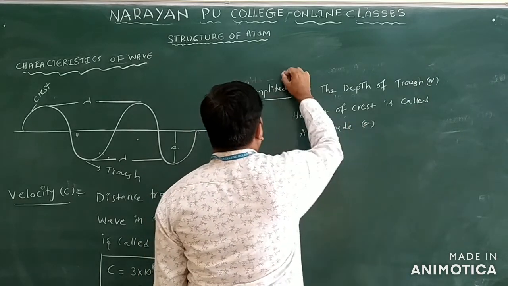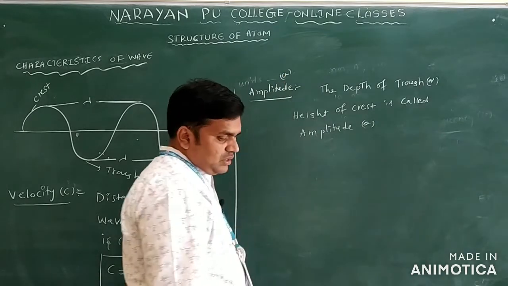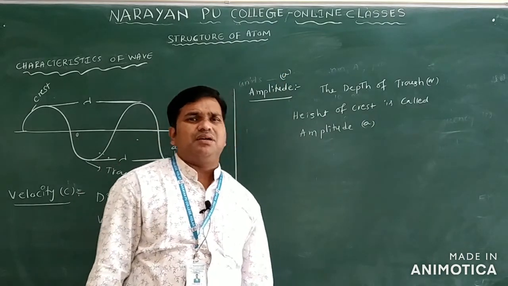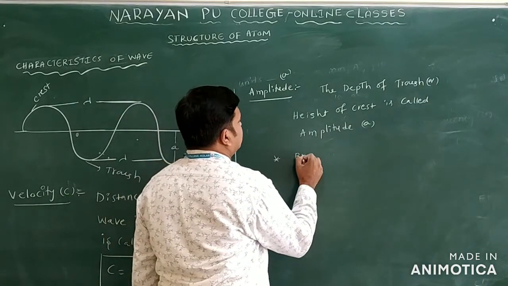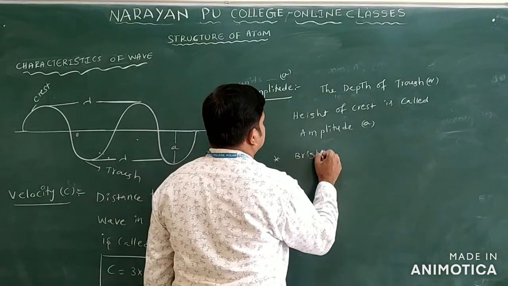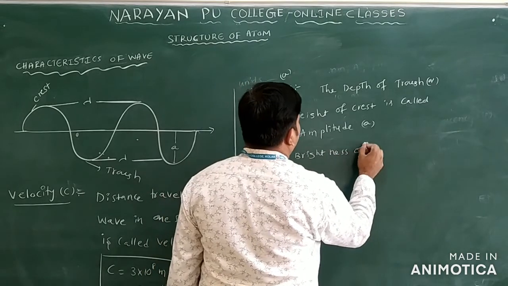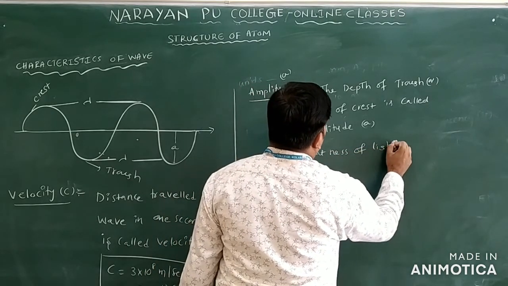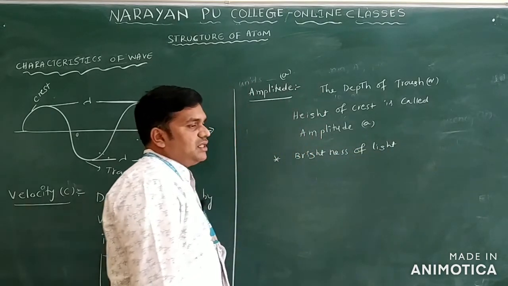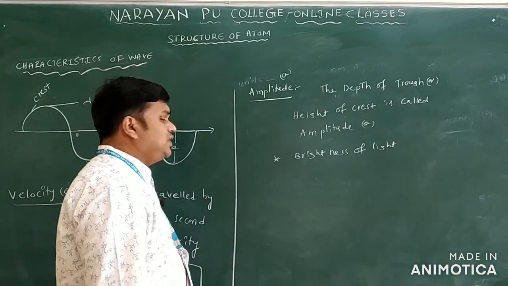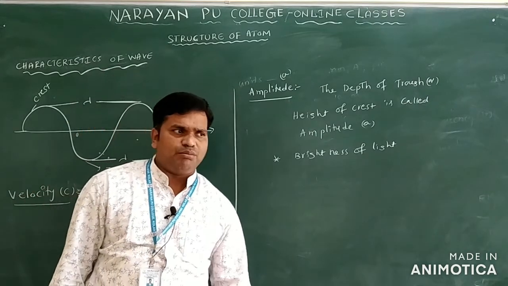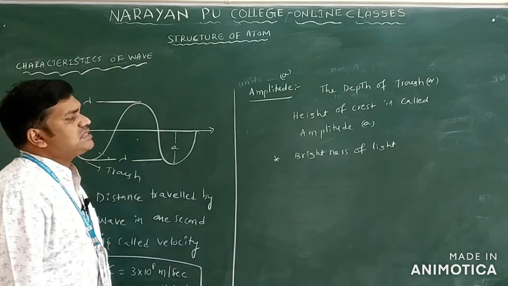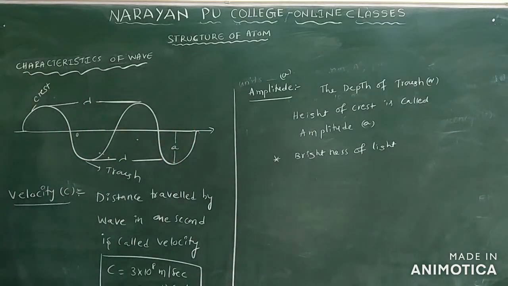It is denoted by small a only. It generally tells about the brightness of the light only. So these are the different characteristics of the wave only: wavelength, wave number, frequency, velocity, and amplitude only.